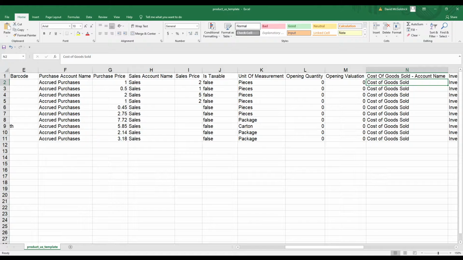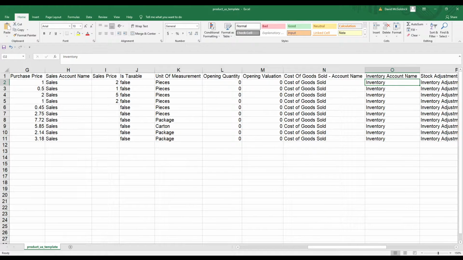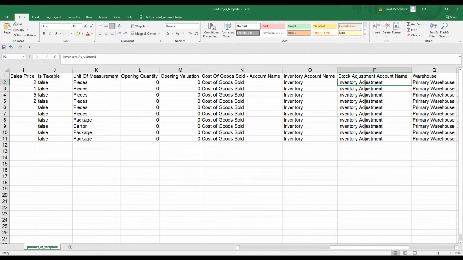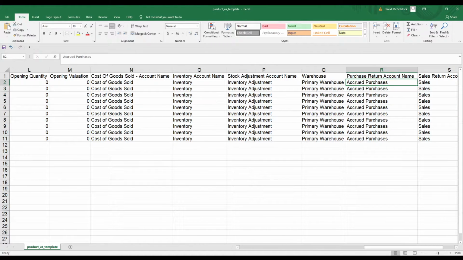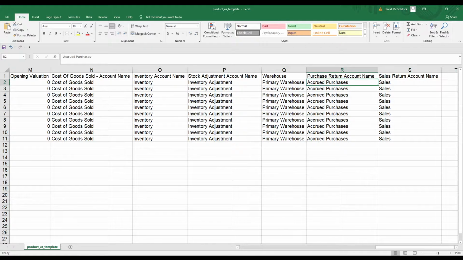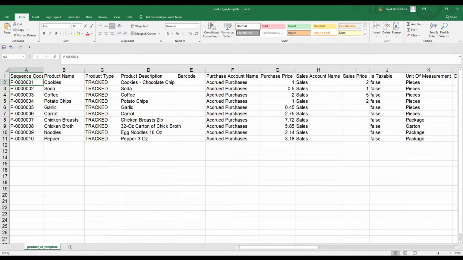We, of course, have our cost of goods sold account, our inventory account, our stock adjustment account. We can select our warehouse, which can be your pantry. You can put in your purchase return account and your sales return account. If everything looks good, you can click Save.